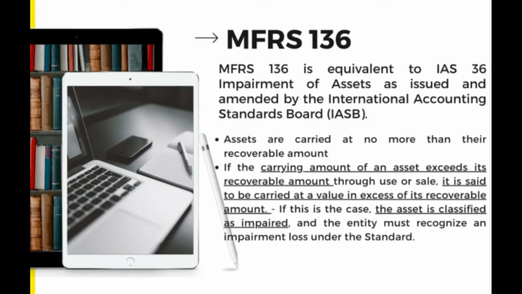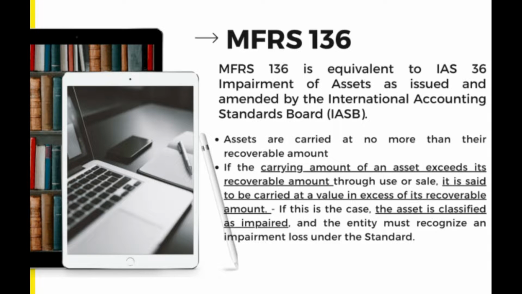MFRS 136 was issued in November 2011 by the Malaysian Accounting Standards Board (MASB). MFRS 136 is equivalent to IAS 36 Impairment of Assets as issued and amended by the International Accounting Standards Board (IASB). The objective of this MFRS is that assets are carried at no more than their recoverable amount.